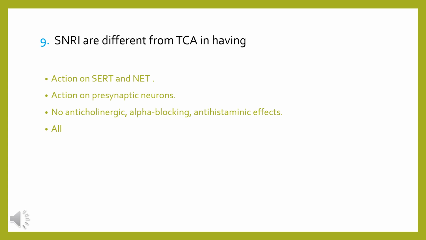These drugs exclusively act on two transporters, the serotonin and norepinephrine transporters, which are present in presynaptic neurons. So they don't have any anticholinergic, alpha blocking, or antihistaminic effects. So option C, that is no anticholinergic, no alpha blocking or antihistaminic effects, is correct for SNRIs.